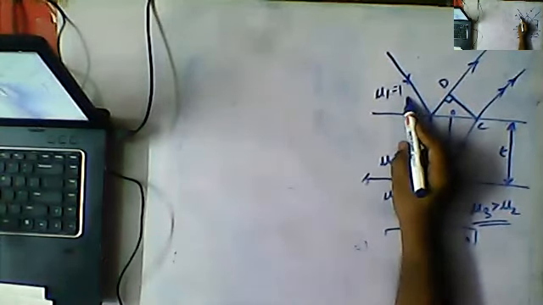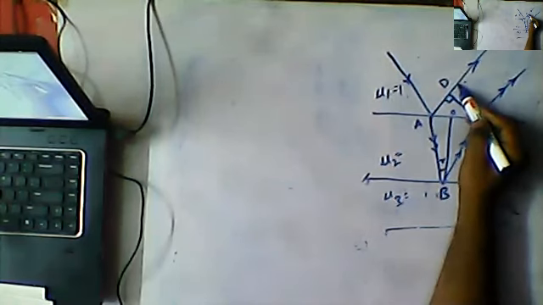I already said that when light travels from rarer to denser, and is reflected from the denser medium, after hitting here it suffers a phase difference of pi and a path difference of lambda by 2.